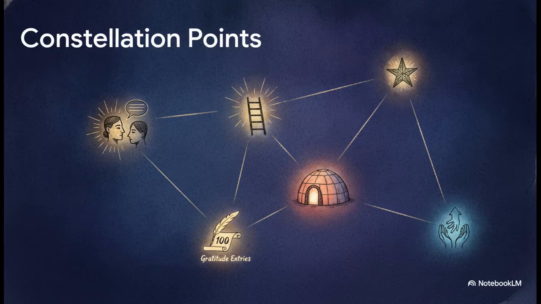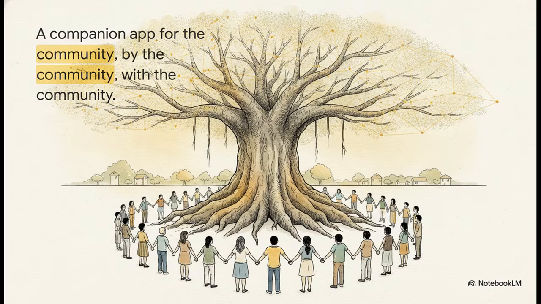And what exactly makes up the stars in this constellation? Well, these milestones celebrate real, multi-dimensional growth. Points are awarded for having your first honest conversation, completing a fourth step, attending your first sweat lodge, hitting a streak of 100 gratitude entries, or reaching out and helping another person. It creates this rich personal story that proves recovery is about so much more than just a number. A recovery companion app for the community, by the community, with the community, in the community.